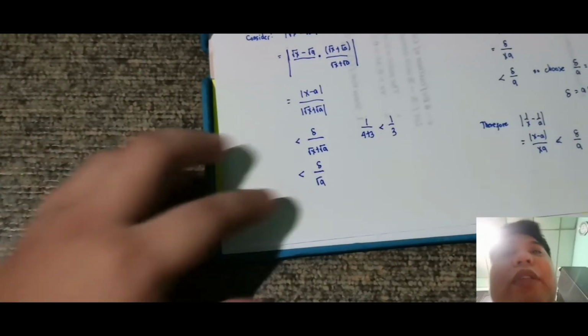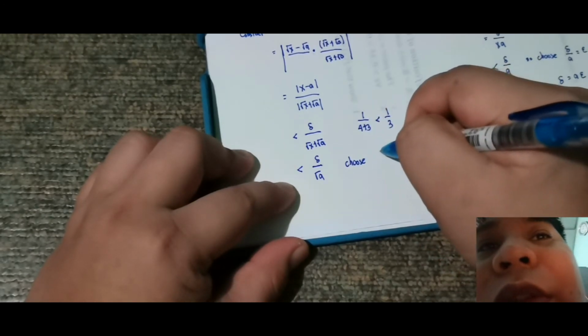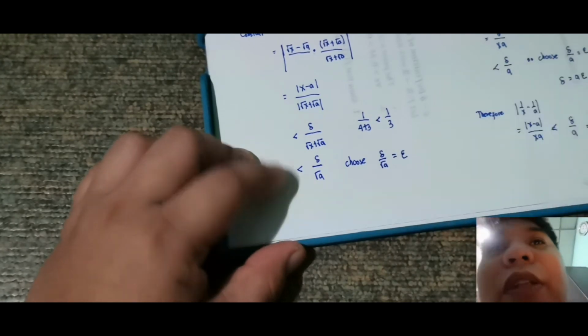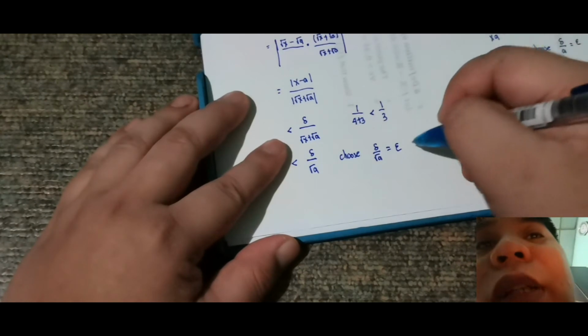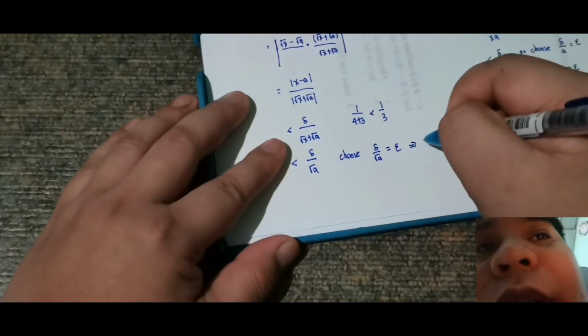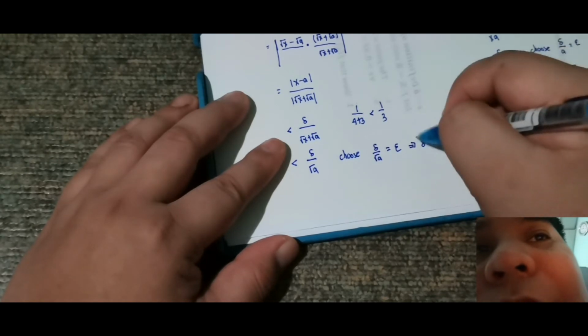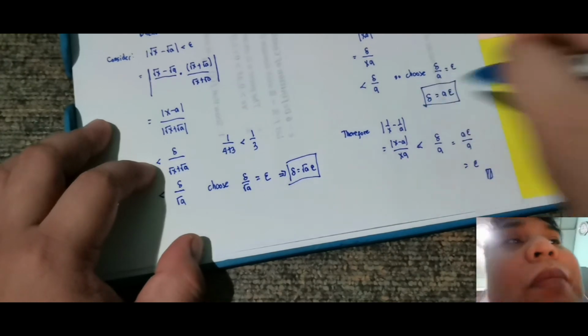Okay, so since nagawa ko yan, choose natin delta over square root of a is equal to epsilon. Parang yun yung ginagawa ko last time. Therefore, this implies that delta is equal to square root of a epsilon. So ito yung value ng delta natin, yung value ng delta na lumabas kanina.